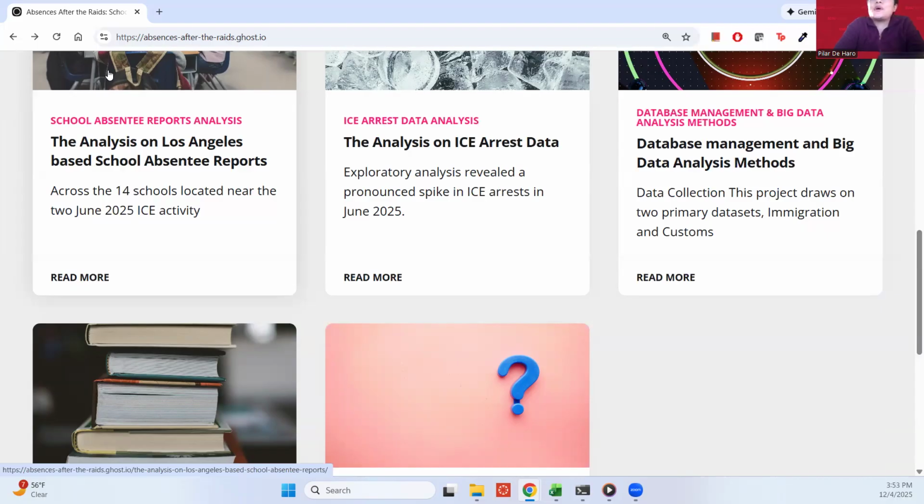So ultimately, this project demonstrates that immigration policy is not only a legal or political issue, it is an educational and developmental one. Understanding how enforcement shapes student attendance helps schools, policymakers, and communities better respond to the needs of children growing up under a weight of structural uncertainty and fear.